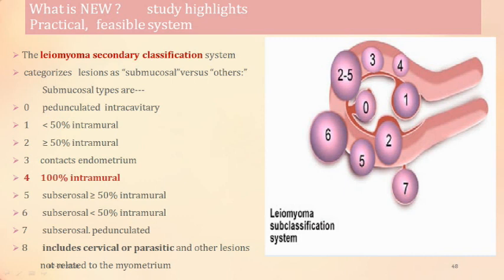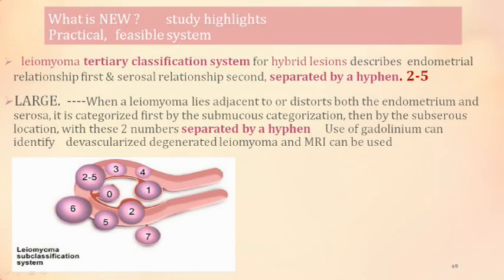So this 2-5 was a fibroid that was encroaching the endometrium and also encroaching the serosa, where the first number would be towards the endometrial cavity and the second number would be towards the serosal cavity. So 4 is 100% intramural and 8 is cervical and parasitic, to remember. Also we discussed that the hyphen indicates a large fibroid which has both the elements.